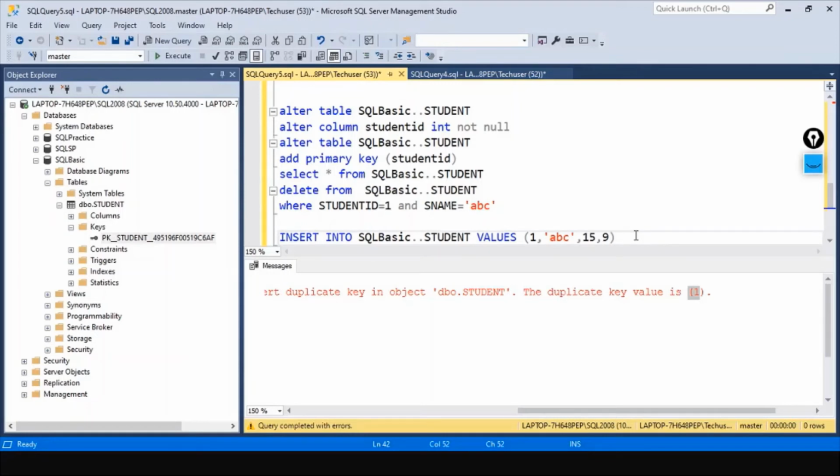Now with the help of primary key, you can't have null values inside a primary key column. You cannot have null values inside a primary key column. Along with that, you cannot have duplicate values inside a primary key column.